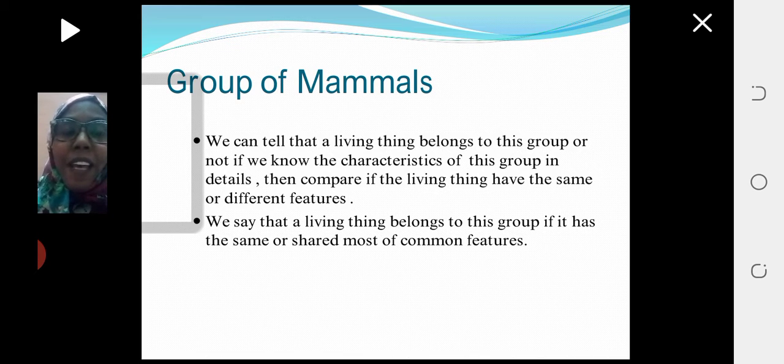We say that a living thing belongs to a group if it has the same or shares most of the common features.